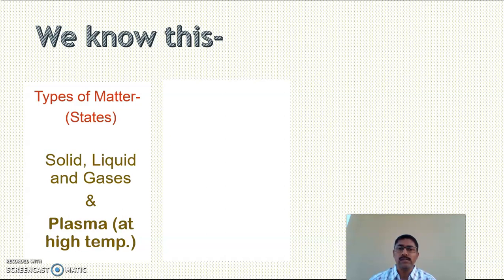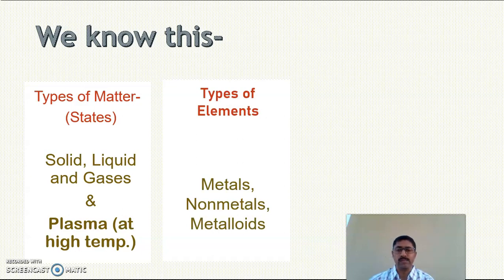Students, next one is type of elements. What is element? Element is a substance made from a single type of atom. And the types of elements are metals, non-metals and metalloids.